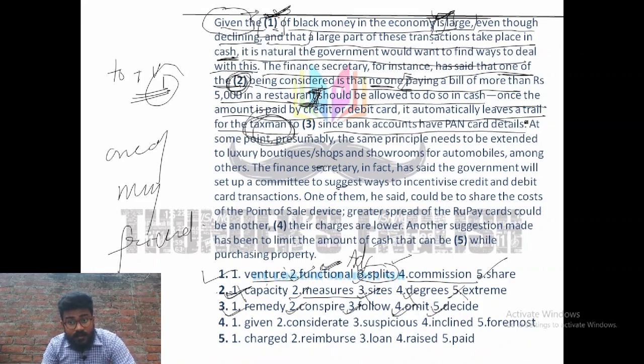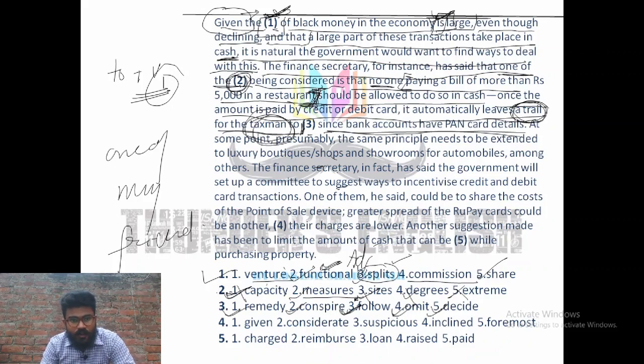Here, look at this. "Leaves a trail for the taxman, since bank accounts have PAN card details." A trail is a kind of line, right? If you find a line of footsteps in a jungle or in a forest, you must follow those footsteps. In the same way, the taxman finds that trail and follows it. Reason being, he has to catch the taxpayer, right? So here we have the word follow, and this is the correct answer.